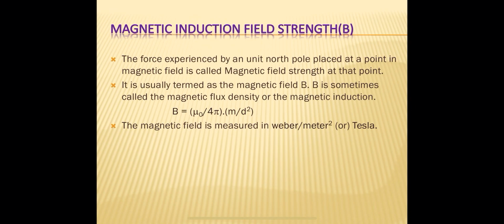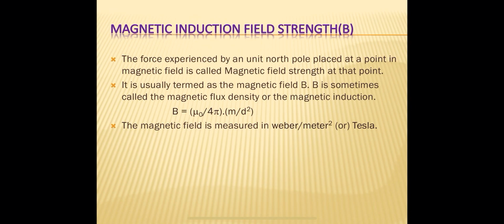But here the pole strength of the first pole is capital M and the second is 1. Therefore the force acting on the unit north pole placed at a distance d from the magnetic pole is mu naught by 4 pi into M by d square. This force acting on the unit north pole is also called the magnetic field strength or intensity of the magnetic field.